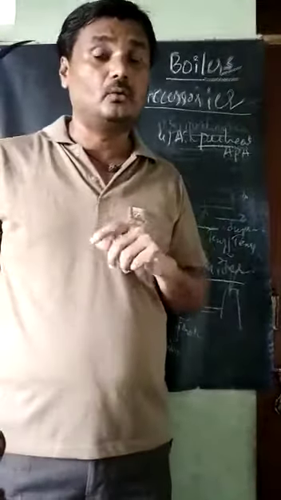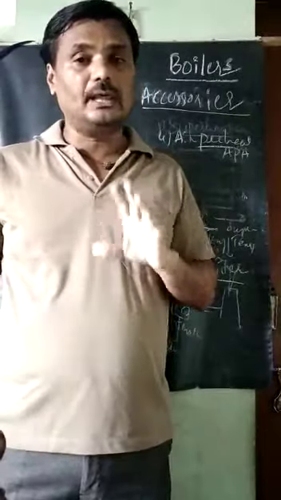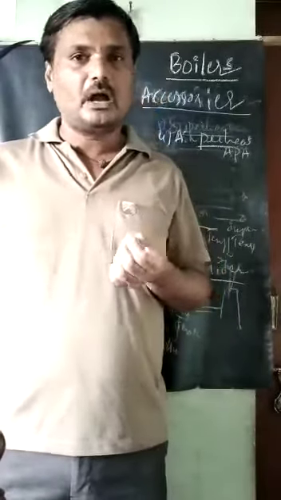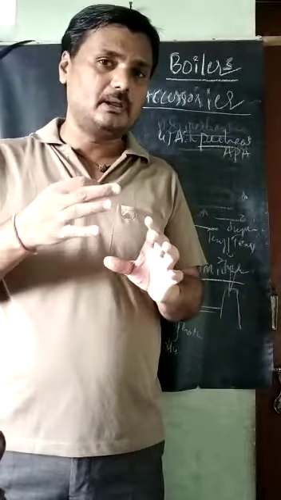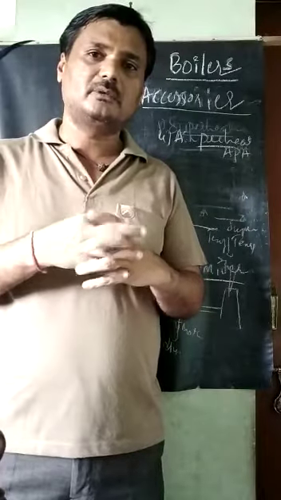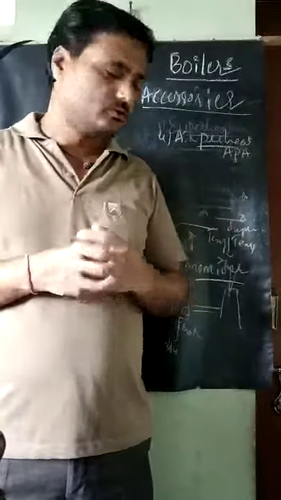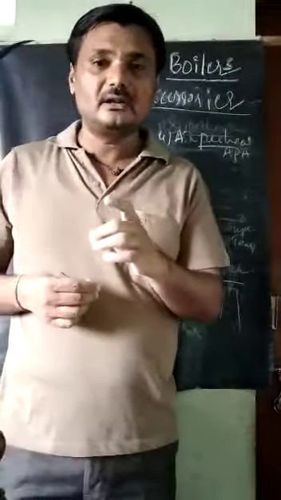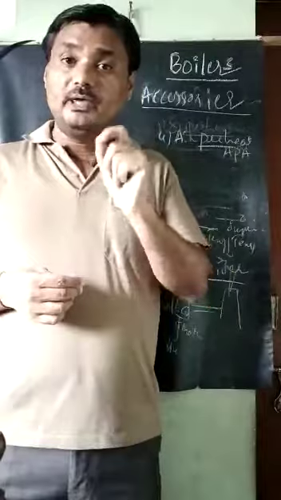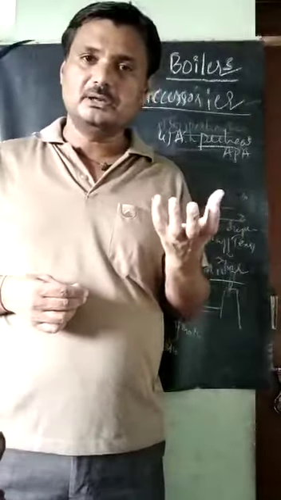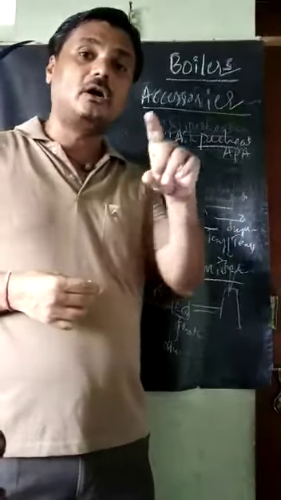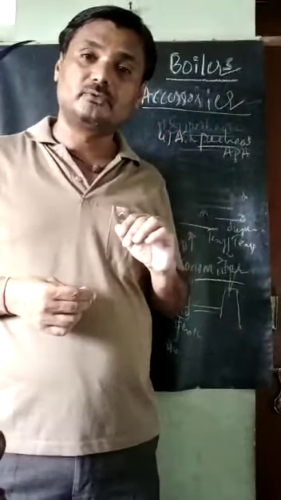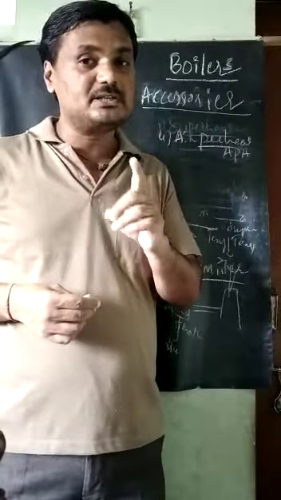Why heat the air? Where are we using the air? We are using the air for the burning of the fuels. How will the combustion take place? The fuel coal plus the air we are supplying, which has oxygen, then the combustion reaction takes place and heat will be produced. So instead of sending normal temperature air, if we heat the air to a certain temperature by using the waste heat available in the flue gas, then we are sending hot air for the combustion purpose, burning of the fuel. So definitely the combustion efficiency will increase, and we are using the waste heat.